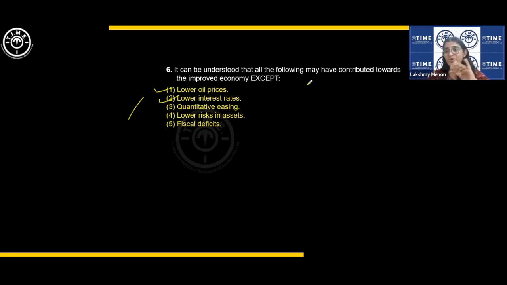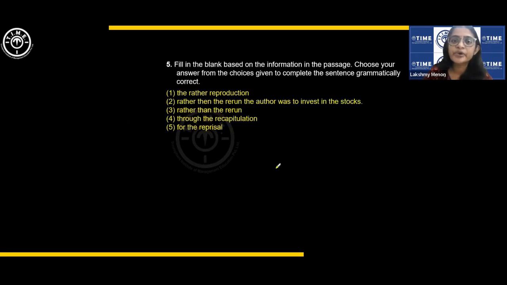Okay, as I said, I don't want to take you back and forth all the time, but please make sure you check while attempting the exam. Make sure you check if you're not sure. Quantitative easing mentioned. So when I tick it, it means that these are not the answers. Lower risks in assets is not mentioned as a reason for improvement in the economy. Okay, that is not mentioned. Fiscal deficits is also mentioned. Hence, lower risk in asset should be our answer. Okay.